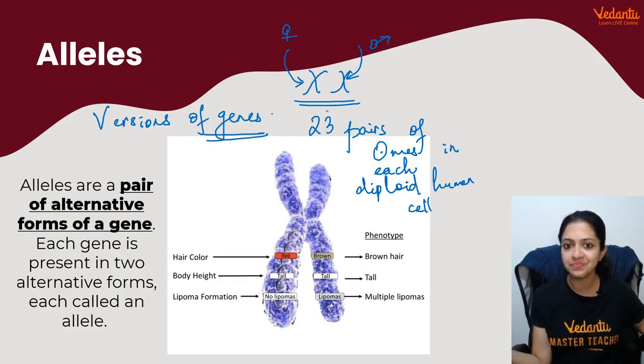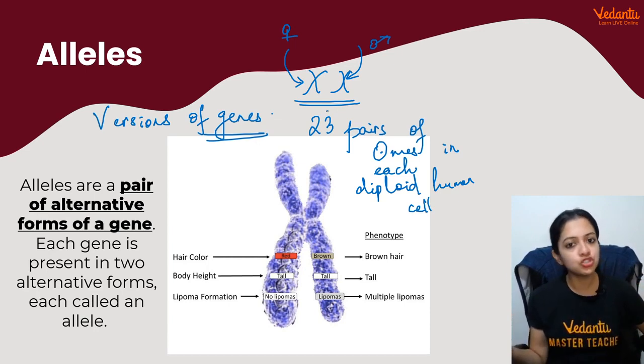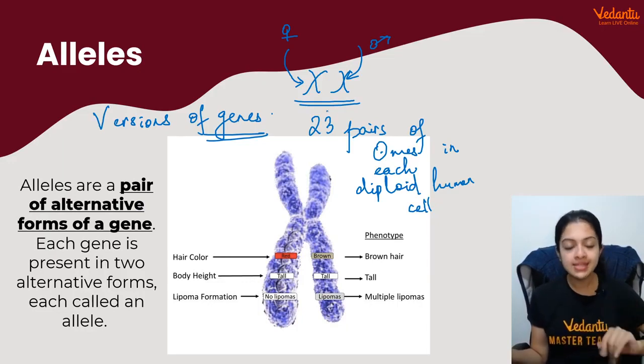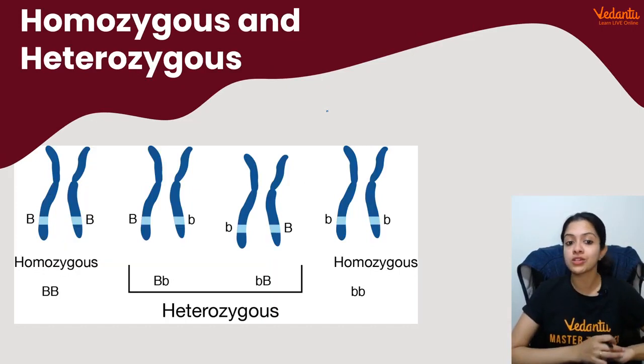Isn't that interesting? Yes. So alleles, we can say, are alternative forms of a gene, two or more alternative forms in general, right? So this is about what alleles are. They are found on homologous chromosomes.